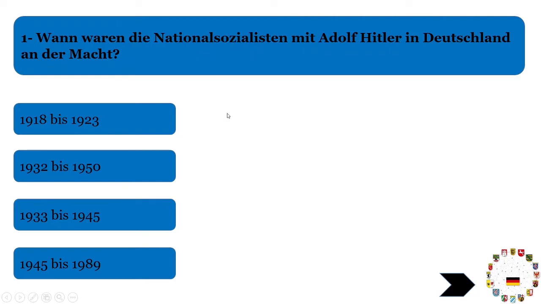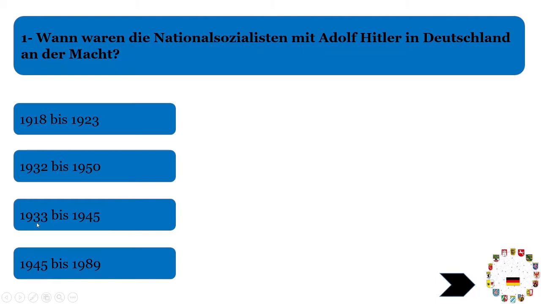So let's start question number 1, which is: Wann waren die Nationalisten mit Mr. H in Deutschland an der Macht? An der Macht is a German phrase which we use for to be in power. An der Macht sein, to be in power. So the question is when the nationalists, who were the companions of Mr. H, were in power in Deutschland, in Germany. Just remember that they were in power starting from 1933 till the end of the Second World War, which was 1945.